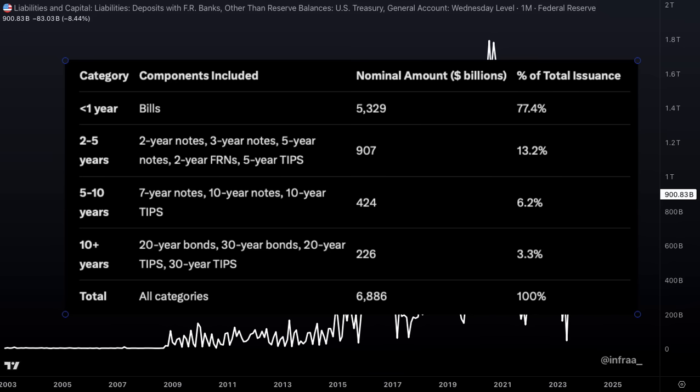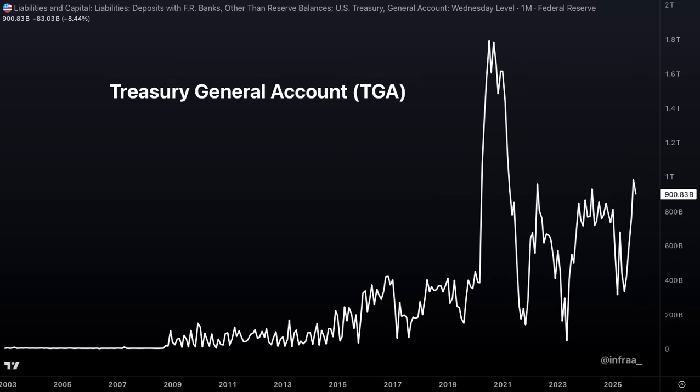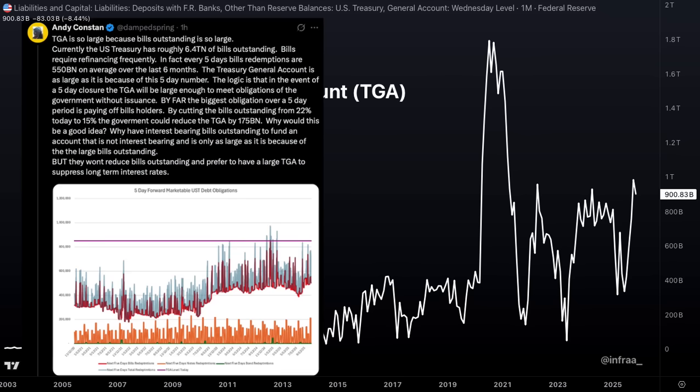Here, by the way, is a table showing the nominal amount and the percent of total issuance. 1-year bills, 77% of total issuance. And of course, the total amount of issuance is growing at an 8% CAGR, as we just covered. Well, that means the government's checking account needs to have an ever larger buffer.